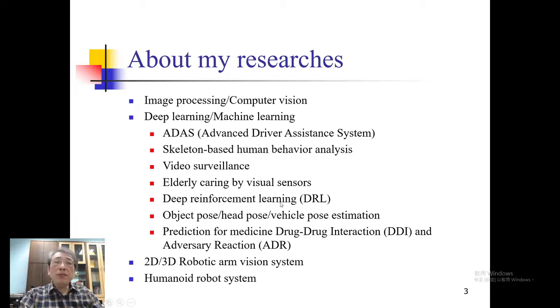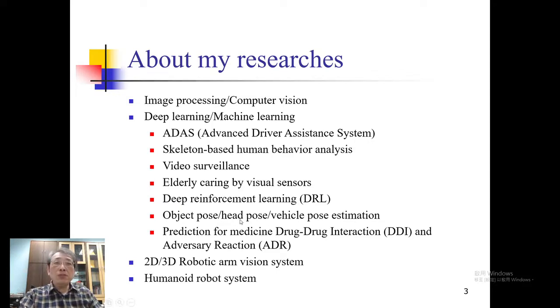Deep reinforcement learning, DRL, is about robot navigation. For example, if we want the robot to move from a source to a destination, how to plan the path so that it will not have a collision. We use a deep learning approach for robot navigation.